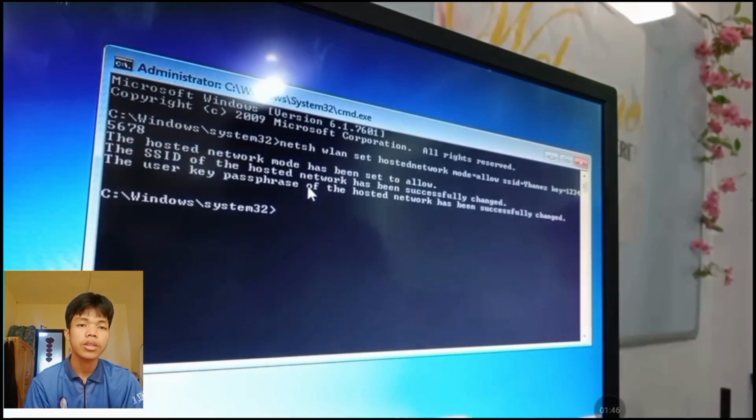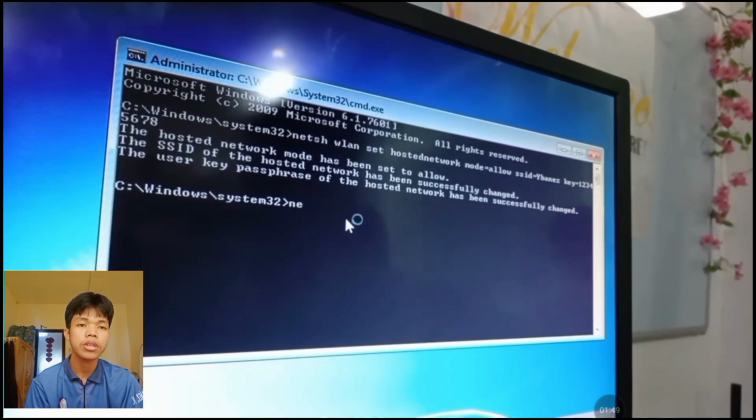After that, click enter, and the hosted network mode has been set to allow.